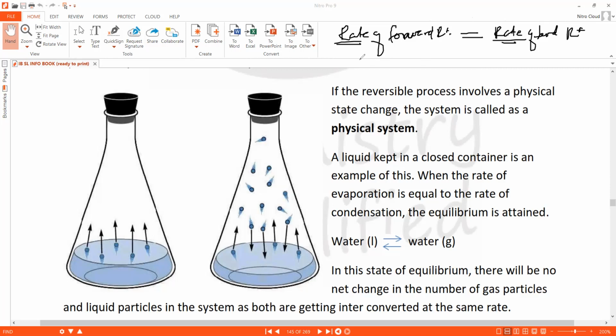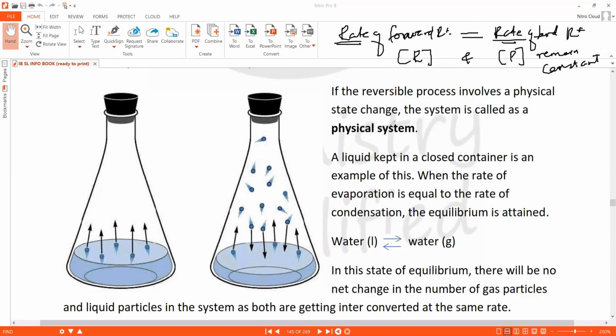But if I'm talking about the number of molecules of the reactants and the products, in other words, the concentration of reactants and concentration of products, I cannot say that they are equal. I have to say that the concentration of reactants and concentration of products remain unchanged or remain constant. So regarding concentration, do not use the word equal. You have to use the word constant.